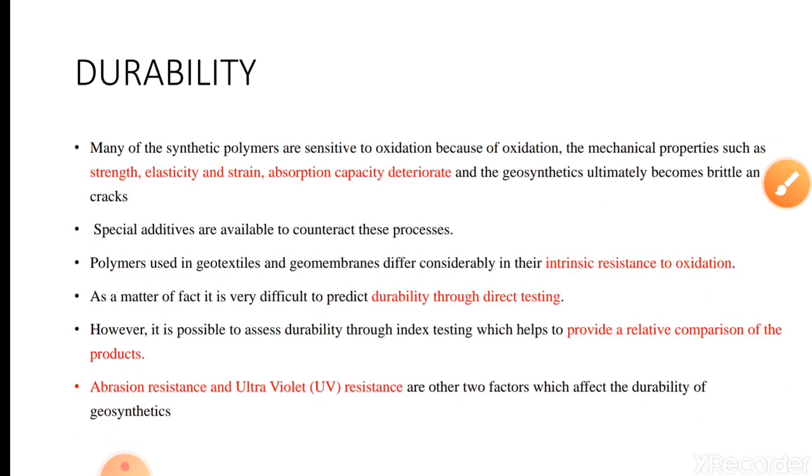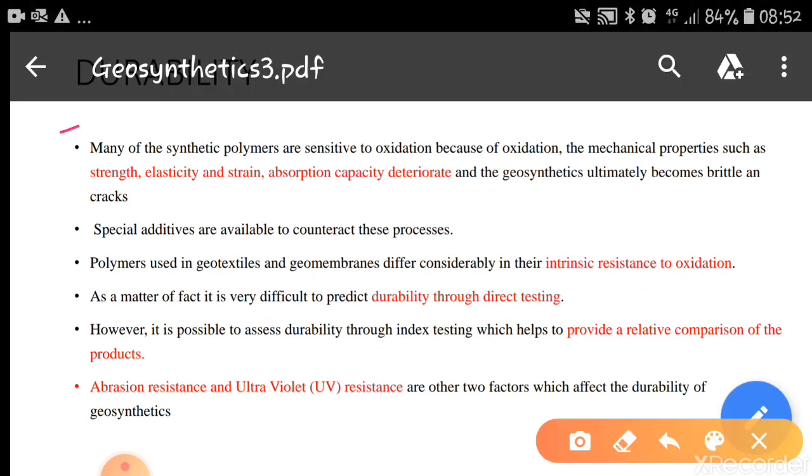The last property we are going to discuss is the durability or life of the geosynthetics. Many of the synthetic polymers are sensitive to oxidation, and because of oxidation, the mechanical properties such as strength, elasticity, and strain absorption capacity deteriorate, and the geosynthetics ultimately become brittle and crack.